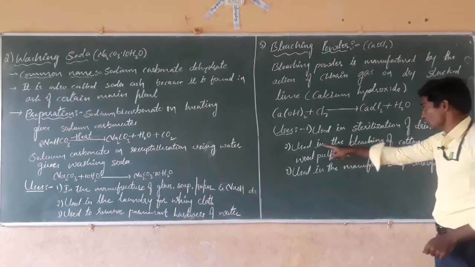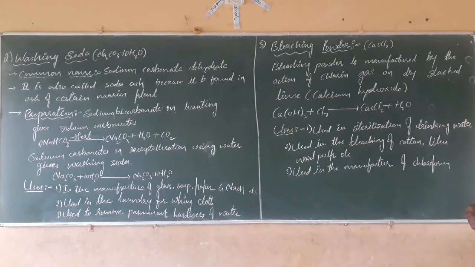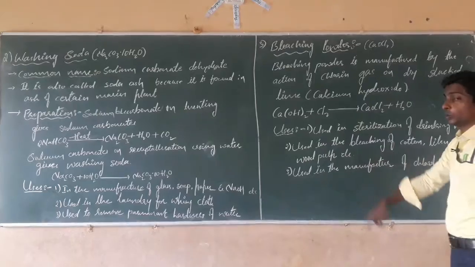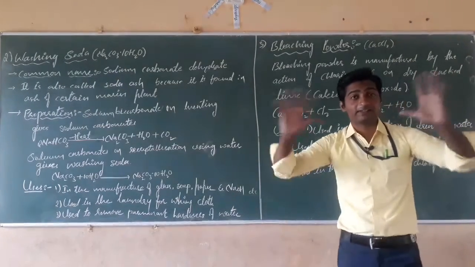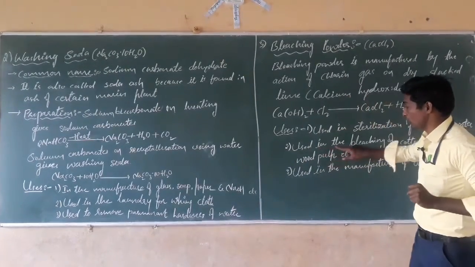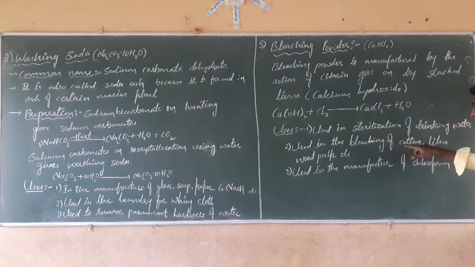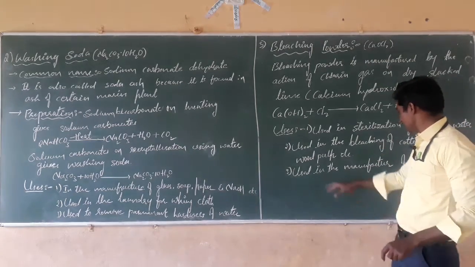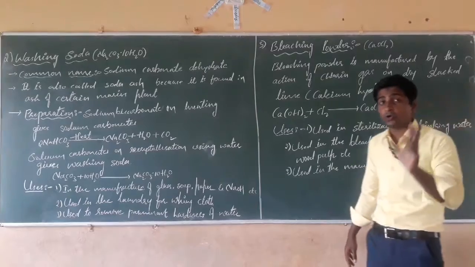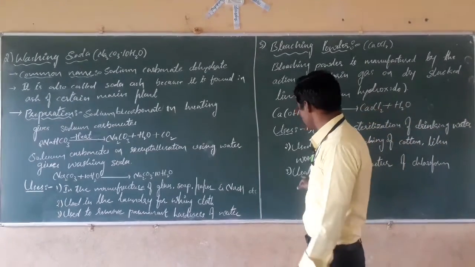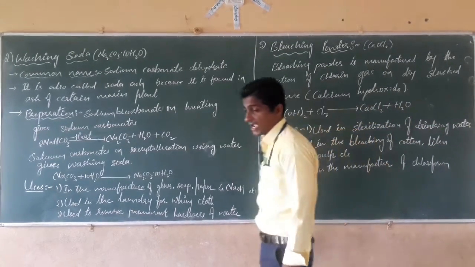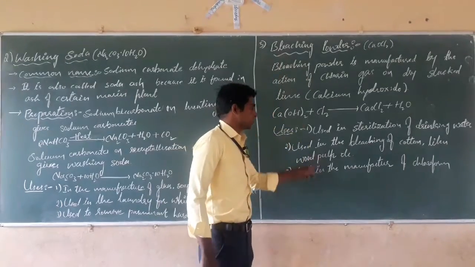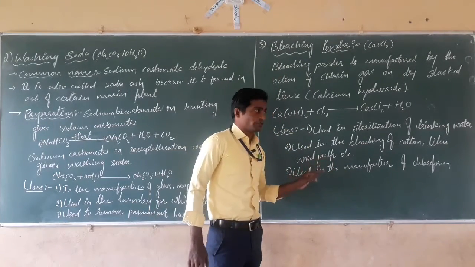The next use is bleaching of cloth. In the textile industries, bleaching powder is used for bleaching cotton, nylon and wood pulp. Next, dear students, it is used in the manufacture of chloroform, which is an anesthetic.